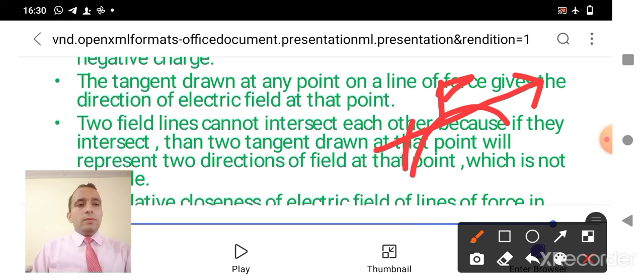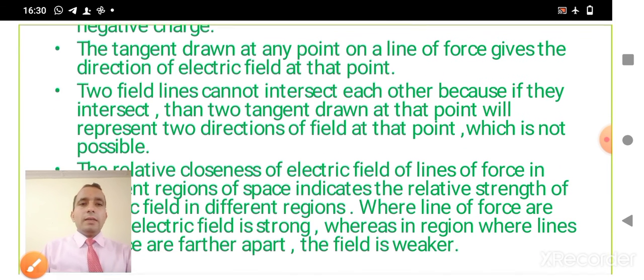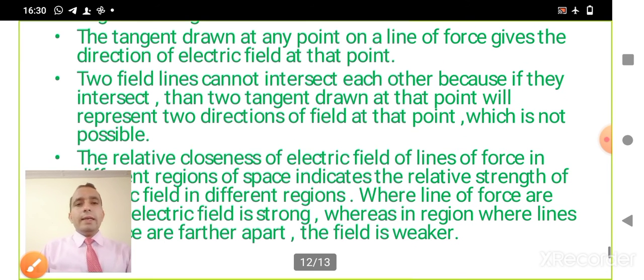Now the third property is that two field lines cannot intersect each other, because if they intersect, the two tangents drawn at that point will represent two directions of the field at that point, which is not possible. We know that a single point cannot have two values of the electric field, so no two field lines can intersect each other.